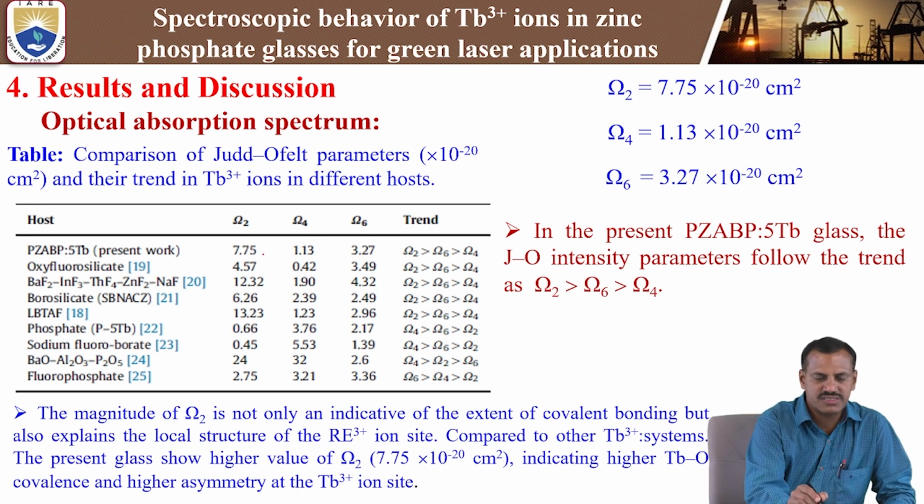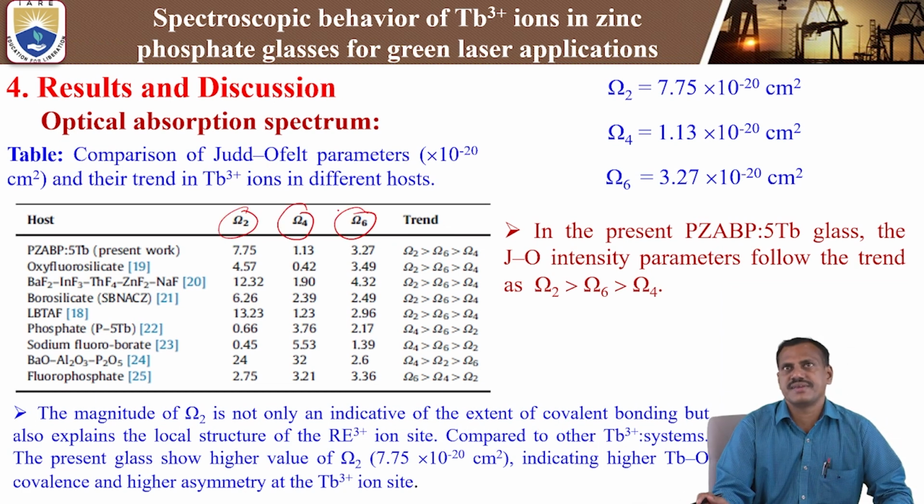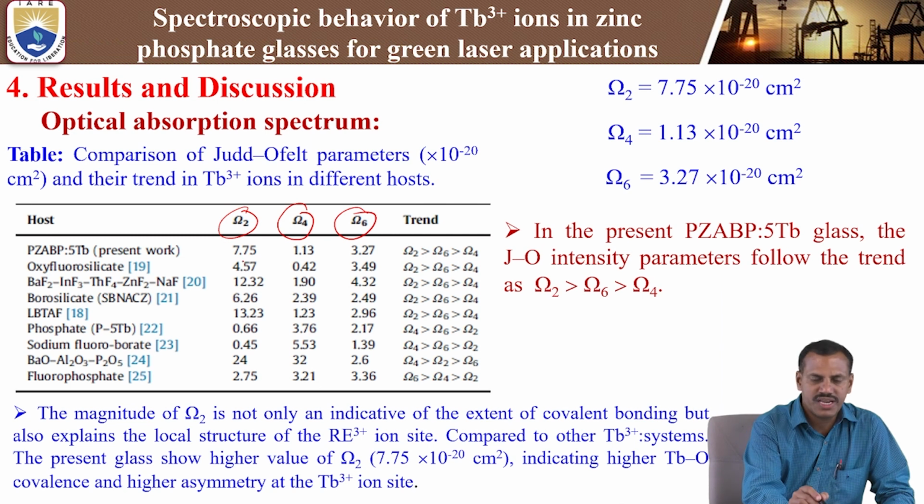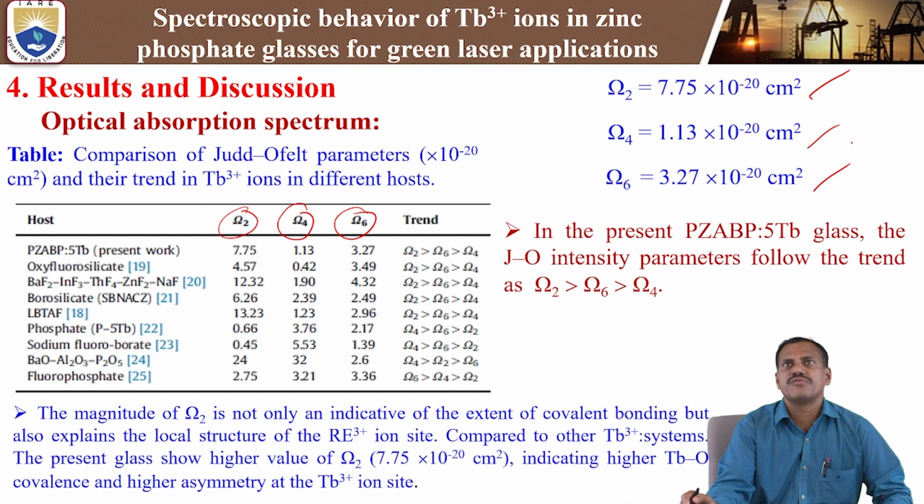In our present study, the JO intensity parameters are three: omega 2, omega 4, omega 6. In our present study of terbium doped zinc phosphate glasses, we observed omega 2 is 7.75, omega 4 is 1.13, omega 6 is 3.29. So these are the omega 2, omega 4, omega 6 JO intensity parameters of terbium-3 plus doped zinc phosphate glasses.